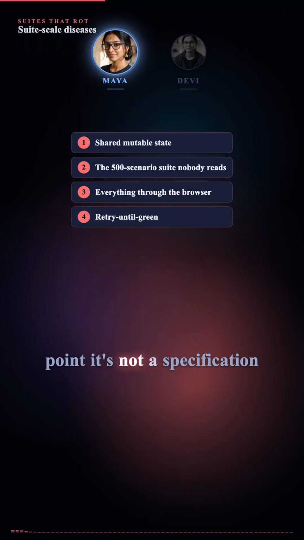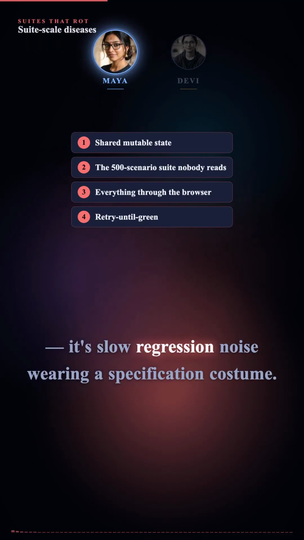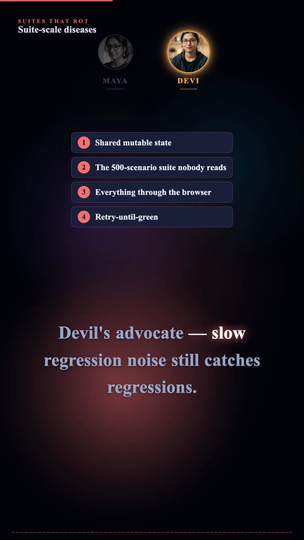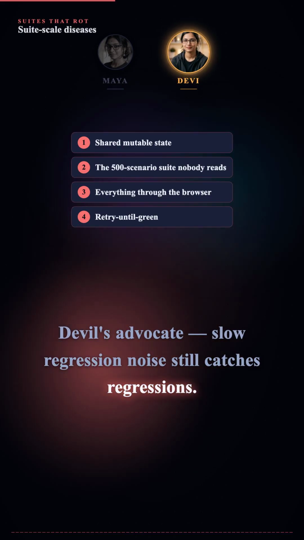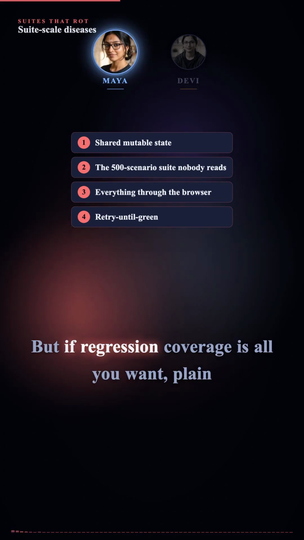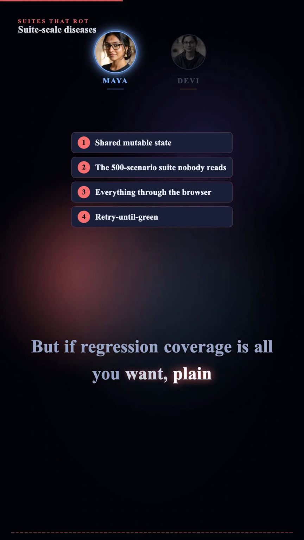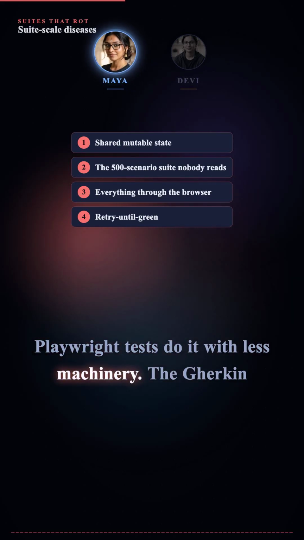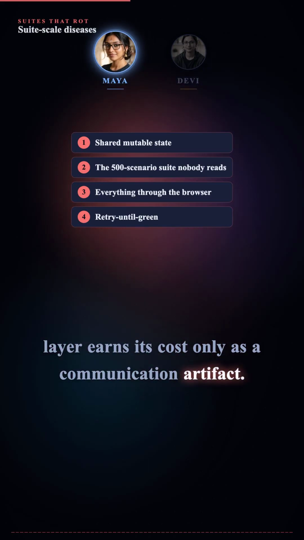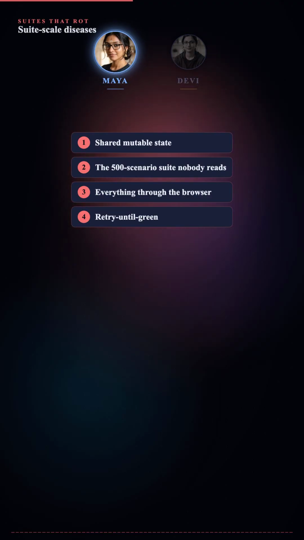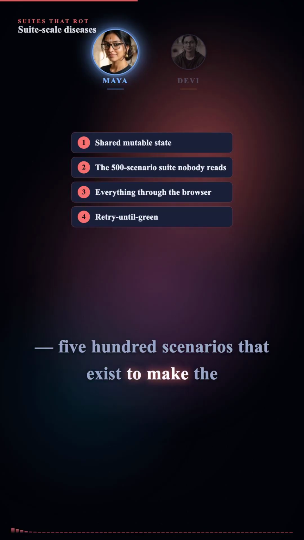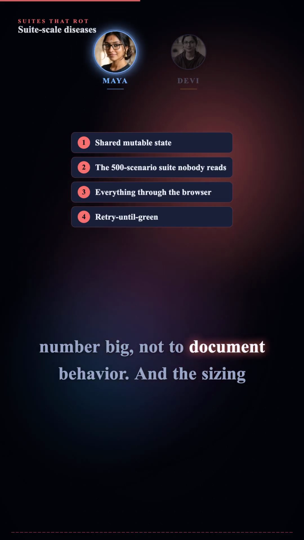At that point, it's not a specification. It's slow regression noise wearing a specification costume. Devil's advocate. Slow regression noise still catches regressions. Isn't an unread suite better than nothing? Fair challenge. But if regression coverage is all you want, plain Playwright tests do it with less machinery. The Gherkin layer earns its cost only as a communication artifact. Coverage theater is the phrase on the slide. 500 scenarios that exist to make the number big, not to document behavior.